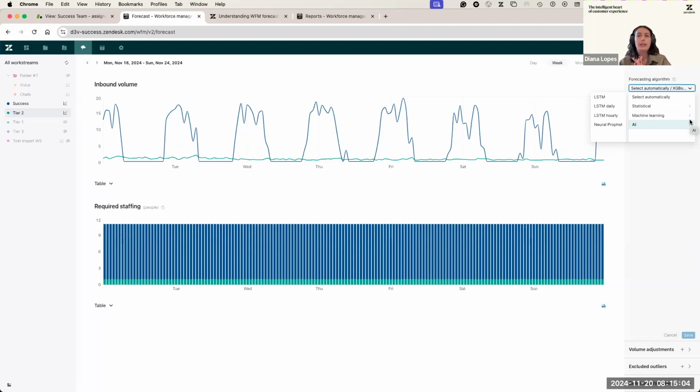Then you have the option to just try it out and see whatever fits best, because AI is a magic box, as we know, and sometimes it doesn't fit exactly our expectations. And for that, you can select between the three. So statistical are basically mathematical formulas. This is not AI. And both of them take the last 12 weeks, the last 8 weeks of data that you have, and they project 12 weeks into the future.